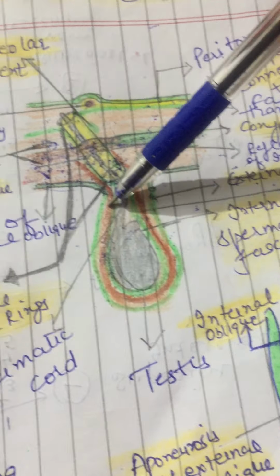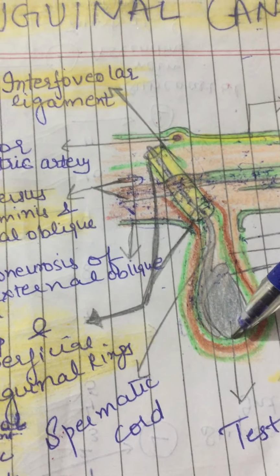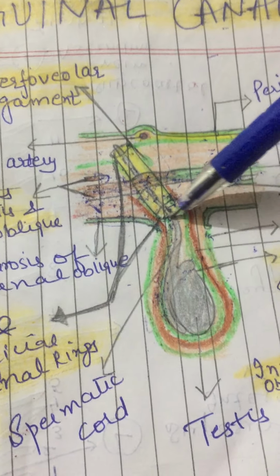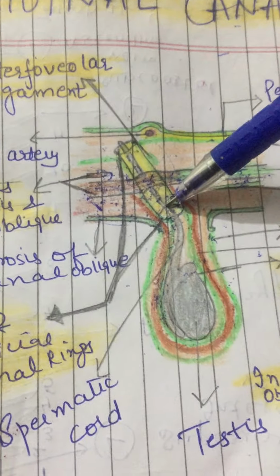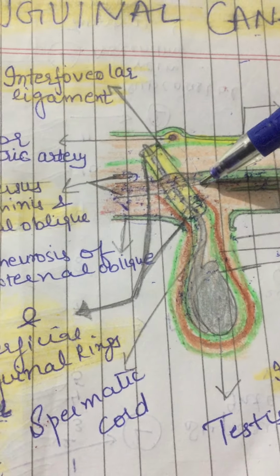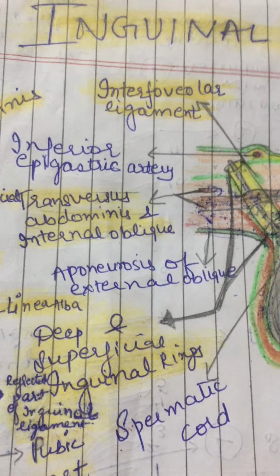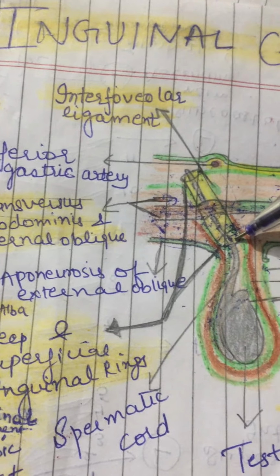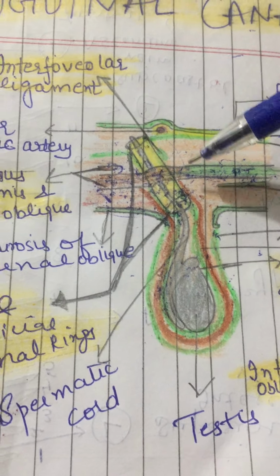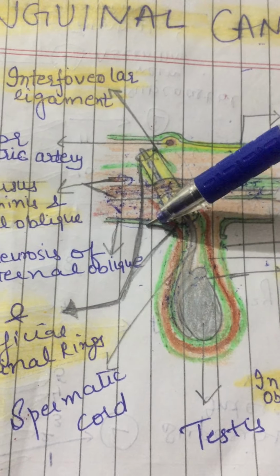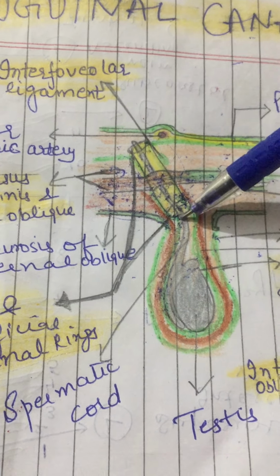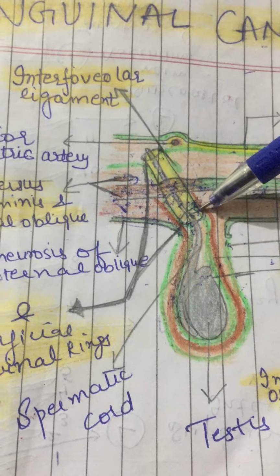Now contraction of the cremaster muscle helps the spermatic cord to plug the superficial inguinal ring, and this is called the ball valve mechanism. Contraction of the external oblique muscle results in approximation of the two crura of the superficial ring, and this is called the slit valve mechanism, right?